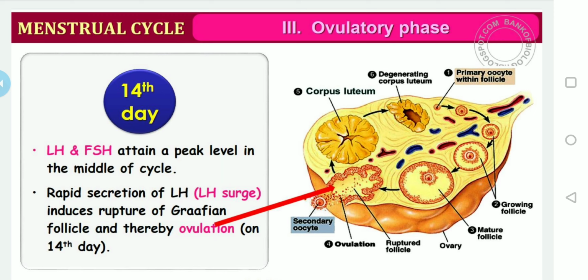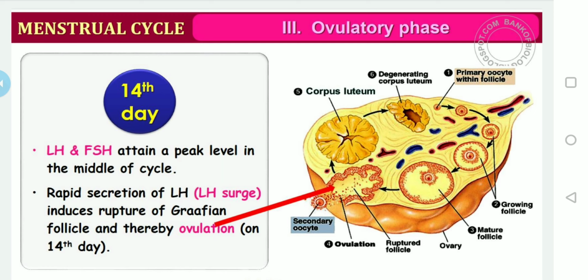The rapid secretion of LH leading to its maximum level during the mid cycle is called the LH surge. Why is it the LH surge? It induces rupture of the Graafian follicle and thereby the release of the ovum into the uterine tube.